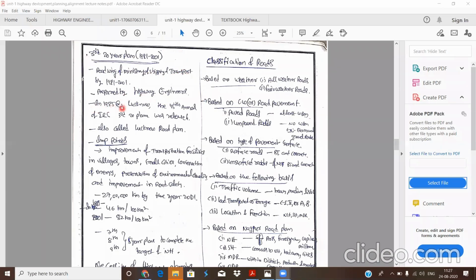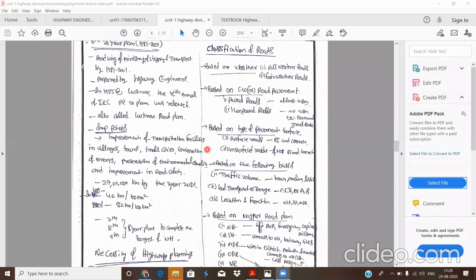In the year 1985 at Lucknow, the 45th annual celebrations of IRC were conducted, so the third 20-year development plan is also known as the Lucknow Road Development Plan. Up to 1981, the third 20-year development plan had no other name. But in 1985, because the 45th annual celebrations of IRC were held at Lucknow, the plan is also named the Lucknow Road Development Plan.